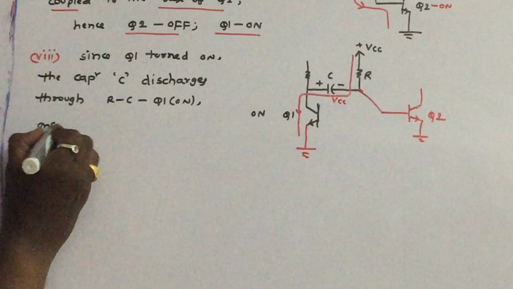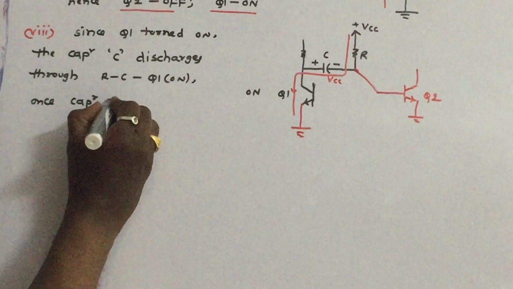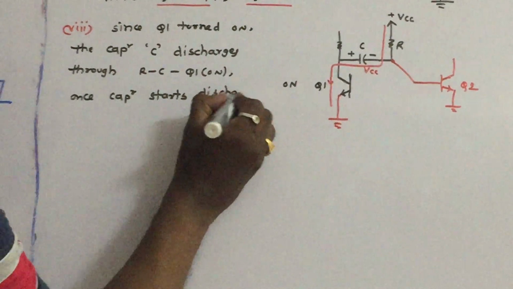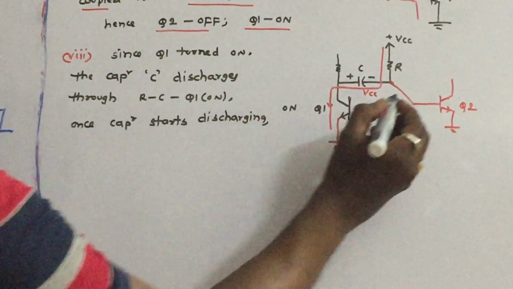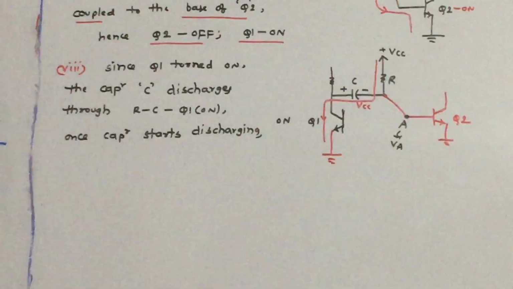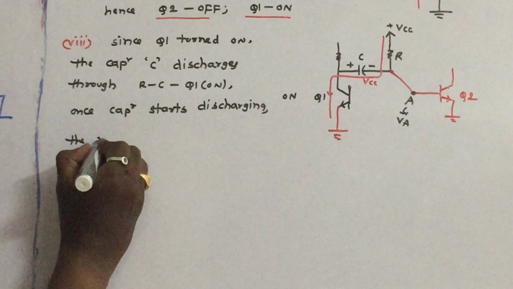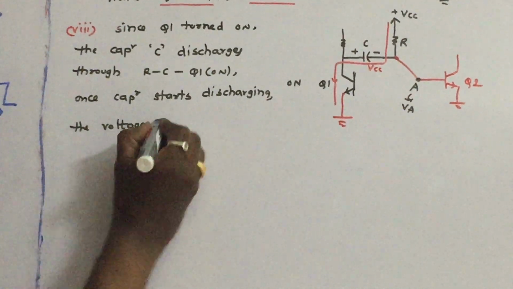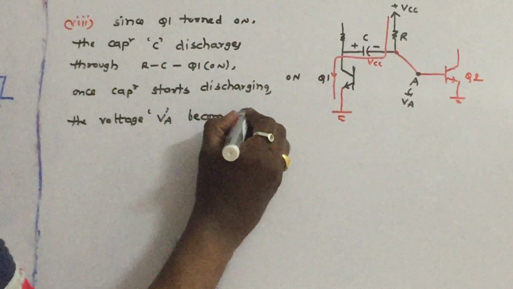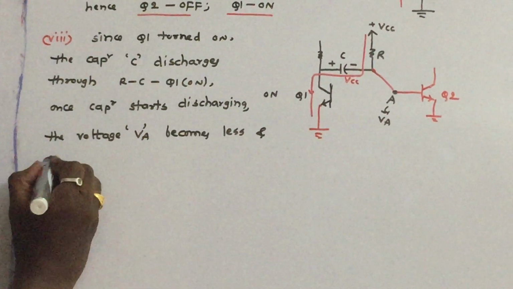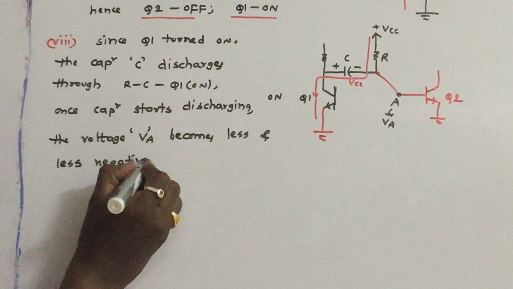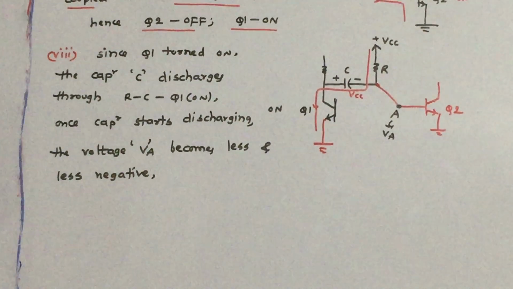Once the capacitor starts discharging, what will happen? Let us call this point A and the potential at this point VA. What will happen to the voltage VA? The voltage at VA becomes less and less negative. These points we have discussed, less and less negative.